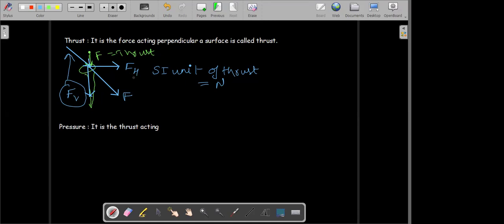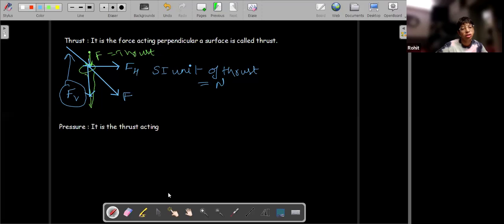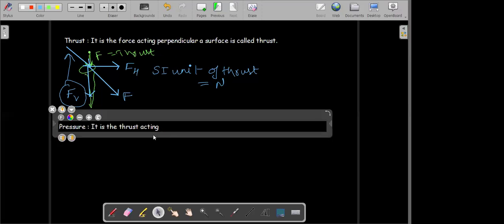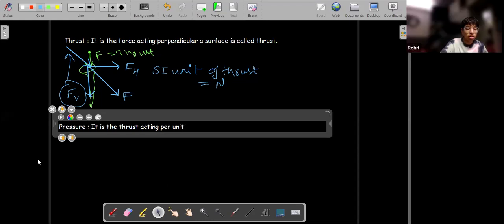This force is not the thrust. Got it? So the force that is acting perpendicular to the surface is thrust. And therefore pressure is defined as thrust acting per unit area.